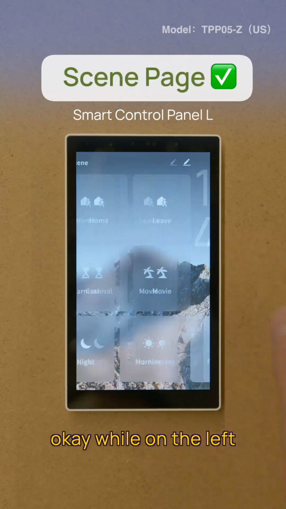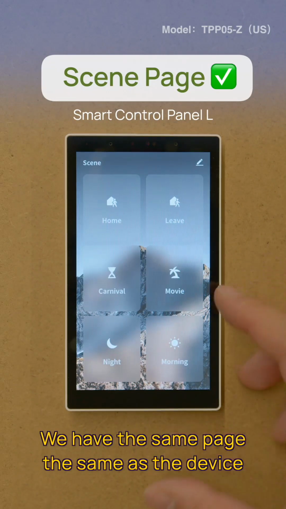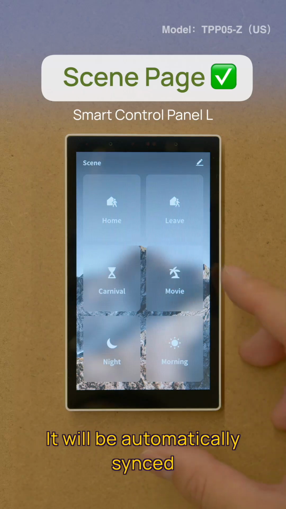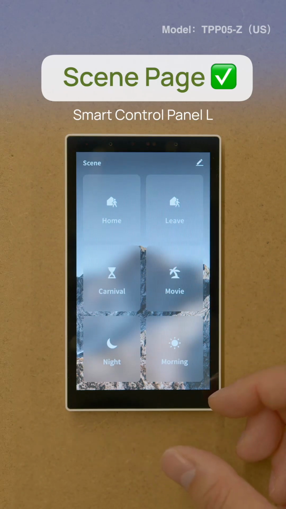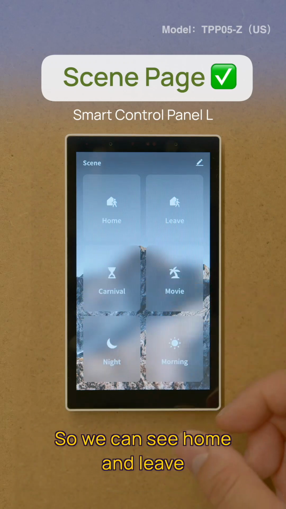While on the left, we have the same page. Like the device list, it will automatically sync all your app scenes here. So we can see Home and Leave.